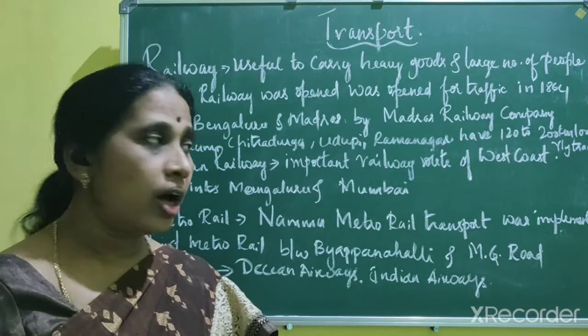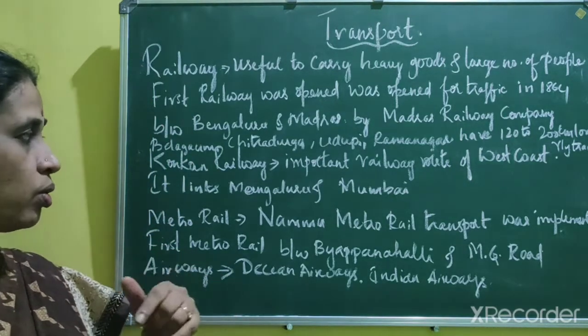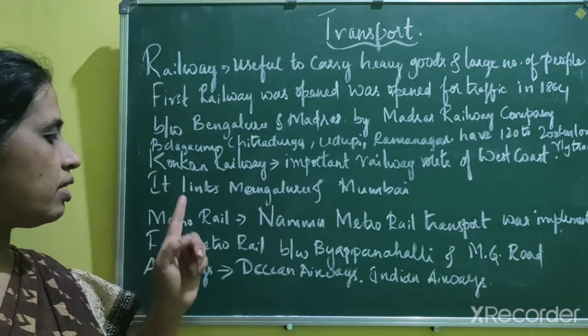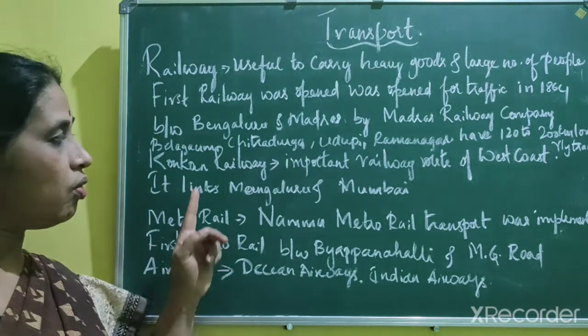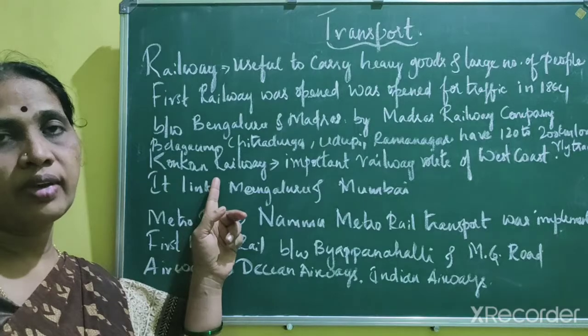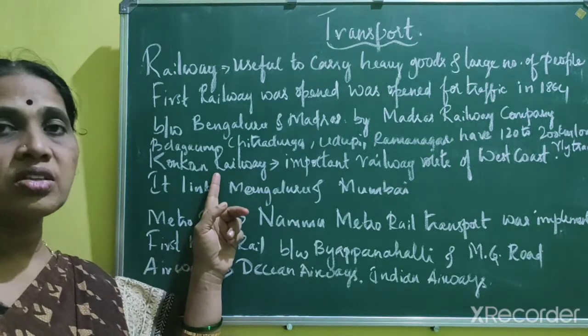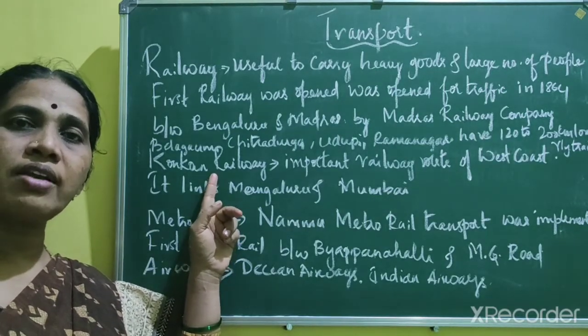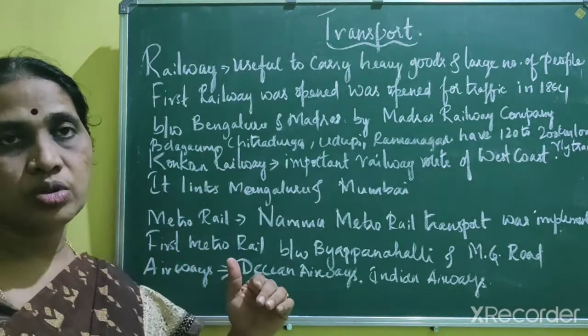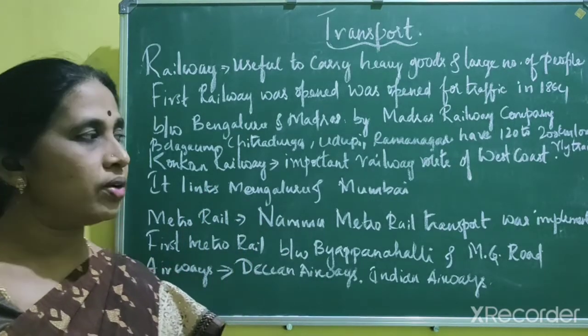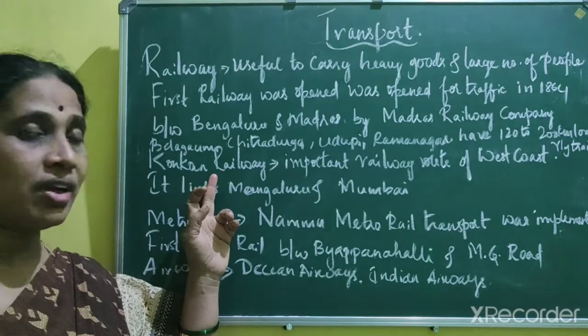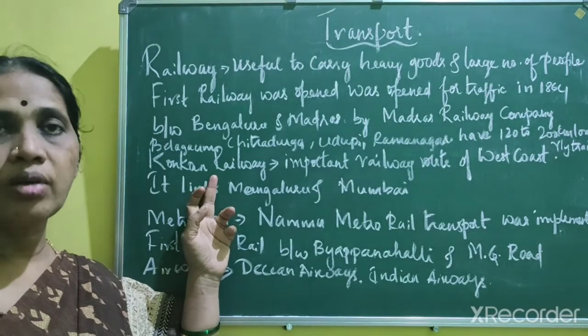Then you have two railway routes in Karnataka, that is Konkan Railway and Metro Railway. Now we'll know about Konkan Railway. This is one of the most important railway routes on the west coast of Karnataka, linking Mangalore and Mumbai.